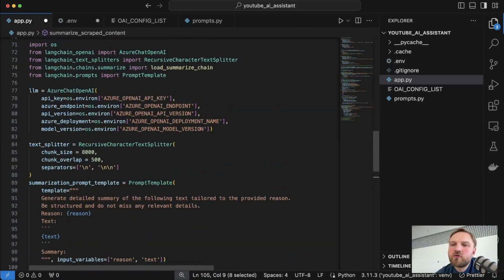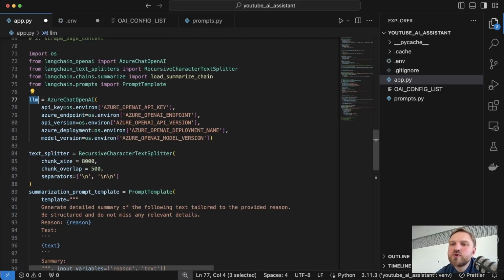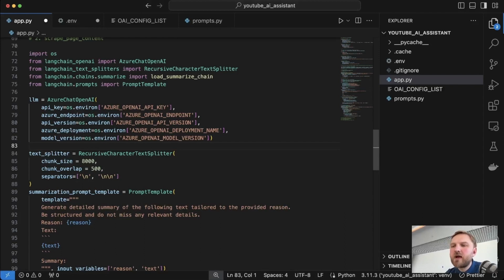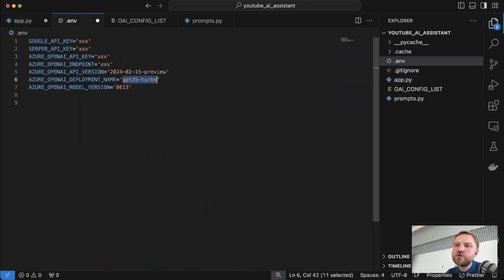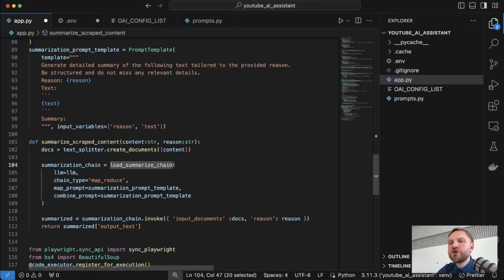So let's go and create our large language model. We will use the Azure Chat OpenAI class from Langchain. We will provide parameters to this class from our .env file. As you can see, I am using the GPT 3.5 Turbo model for our summarization task. I guess it should be quite enough for the summarization. Then we will switch our summarization chain into MapReduce mode, which will generate summaries for each of our documents first, and then it will try to generate the final summary from the summaries generated before.